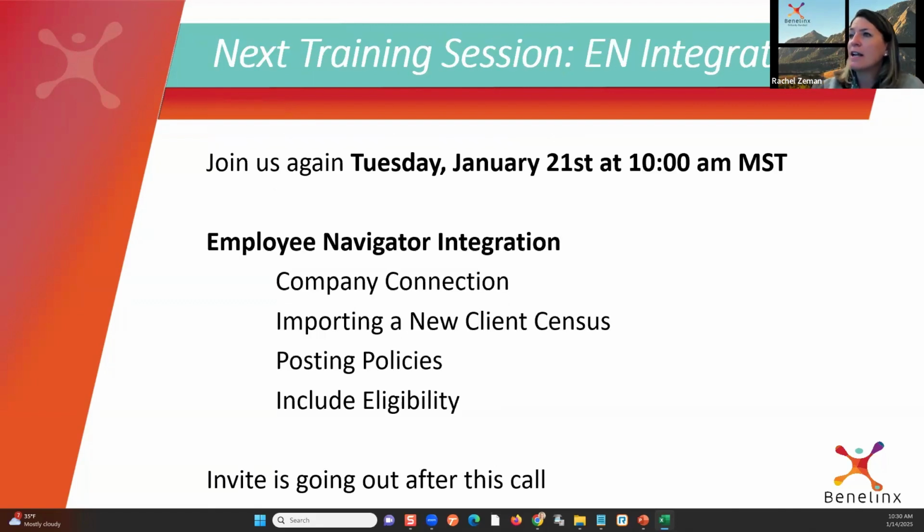So next week, we're going to keep moving. But again, as we go through some of these updates, we'll be having more and we'll add sessions. We have it planned that we're going to be continuing these sessions. I think I promised my team one a month. Once we kind of get through these initial ones, we may have to do more because I know it's important. But next week, we're going to pivot a little bit and talk about the Employee Navigator integration. So for those folks that are using Navigator that are going to be transitioning from Ease, there's some new updates that we want to make sure everybody's aware of and walk you through the basics of what we have set up and what is fully functioning as phase 1 of our integration with Navigator.